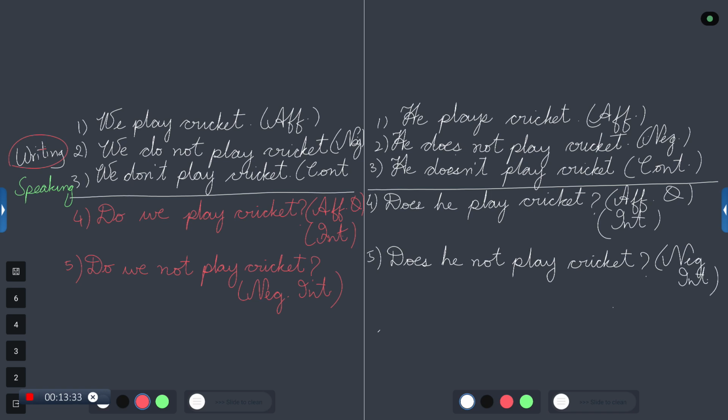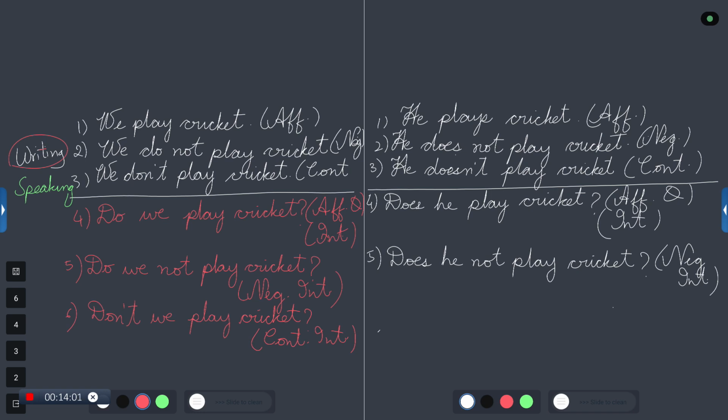And then the last question. What's the last question that we have? Come on. Do plus not changes into don't. So we write here don't. What's the subject? We. Verb is play. Object is cricket. Don't we play cricket? This is called contracted interrogative.